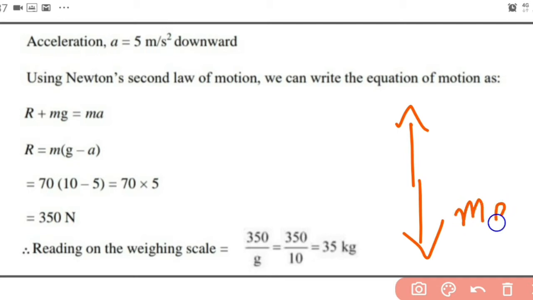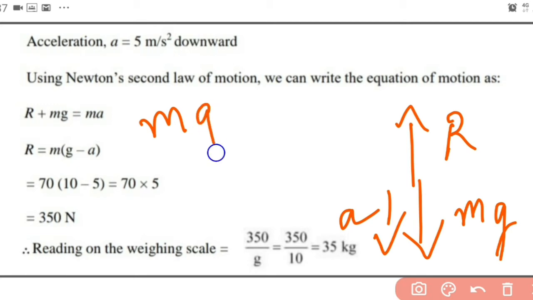Downward force is mg, upward force is the normal reaction, and the body is moving down with an acceleration a. So the net force is acting in the downward direction, so mg minus R is equal to ma.